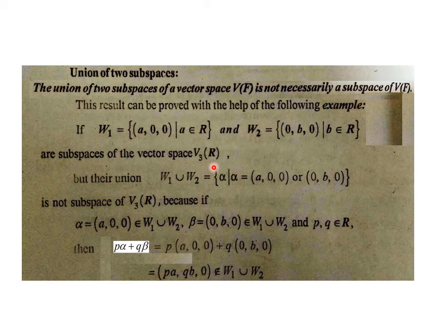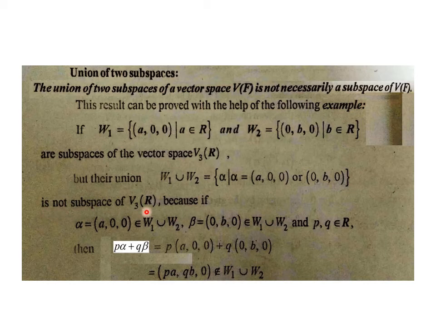V3(R) means in V3(R) there will be elements like triplets, normally say (a, b, c), where a, b, c belong to the set of real numbers. But here we have to talk about the union. W1 union W2 means alpha, where alpha can be (a,0,0) or, because union is there, (0,b,0) type of element.